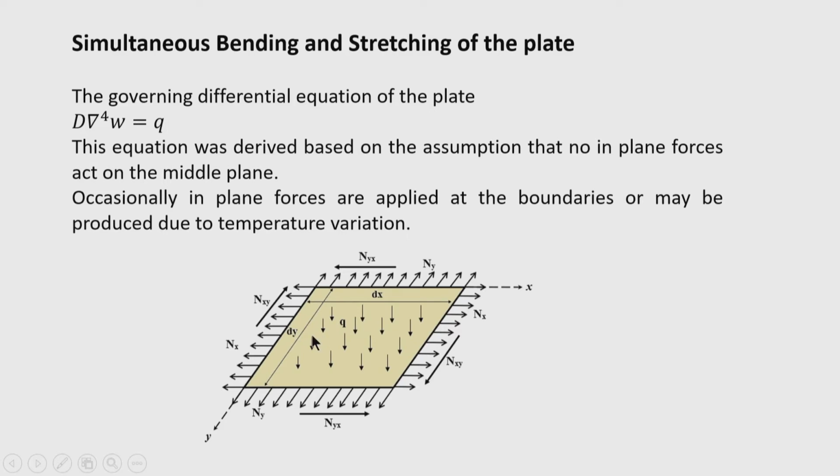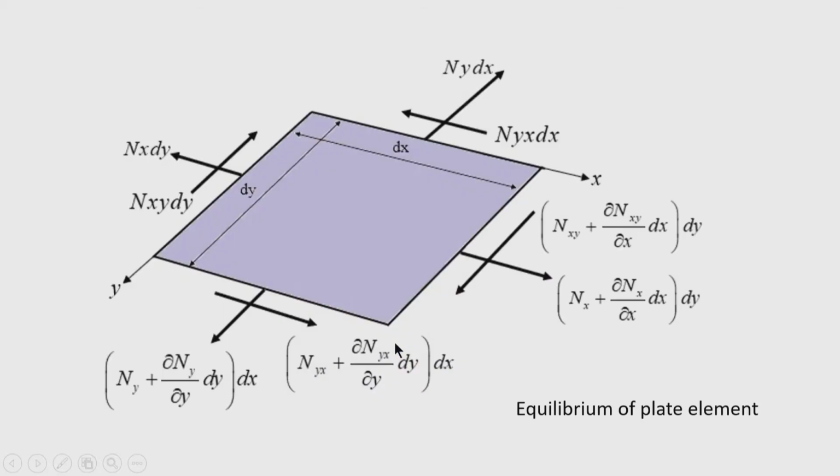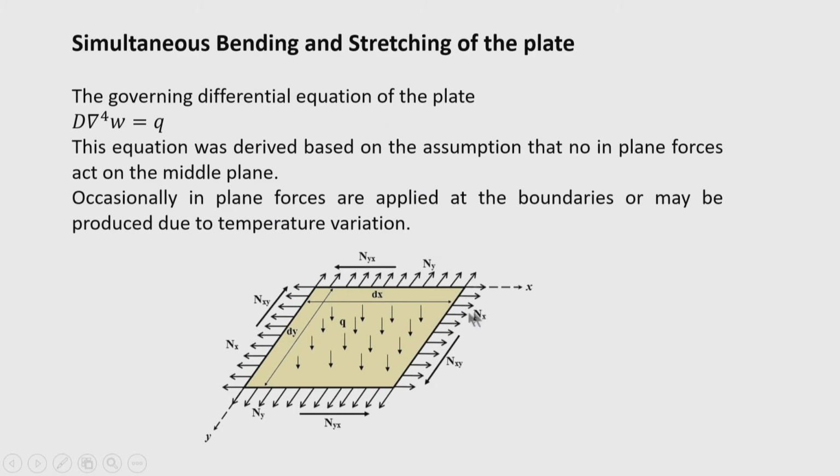Now, in this figure you are seeing that the plate is subjected to in plane forces. So, what are the in plane forces? One is the force N x, that is the axial force along the x direction, acting on a side which is parallel to the y axis, and we take N x as uniform along this direction.